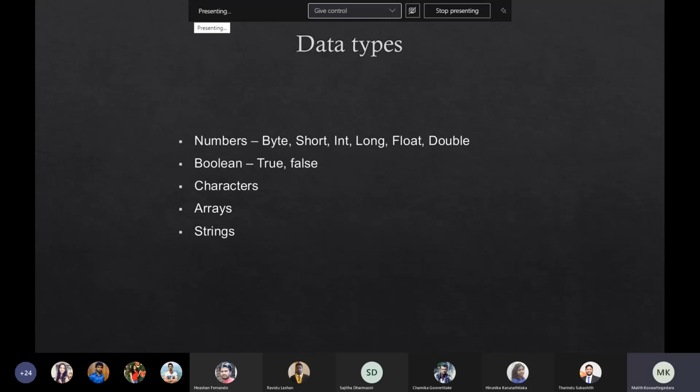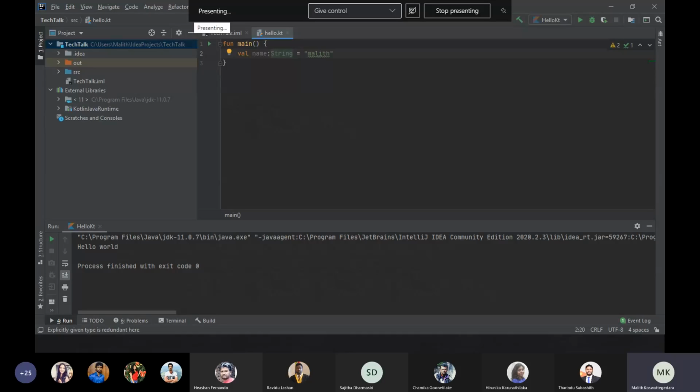In arrays, this is how we can create an array in Kotlin. We can use these two keywords to create the array in Kotlin.